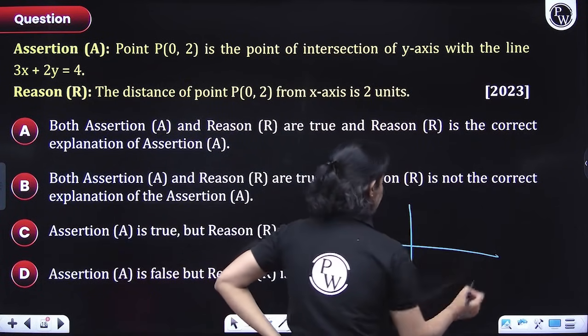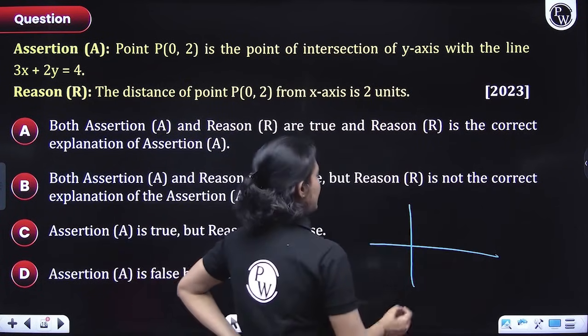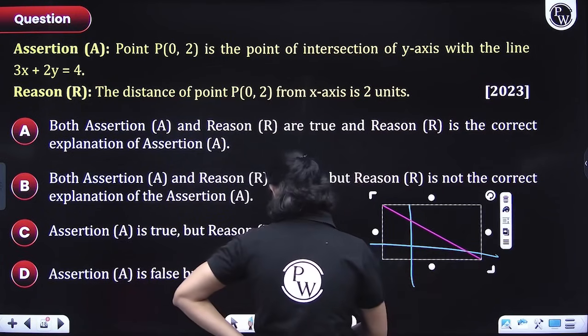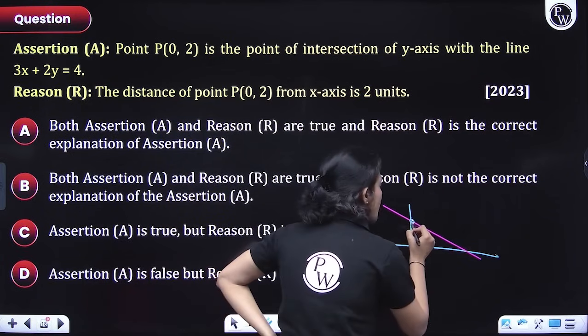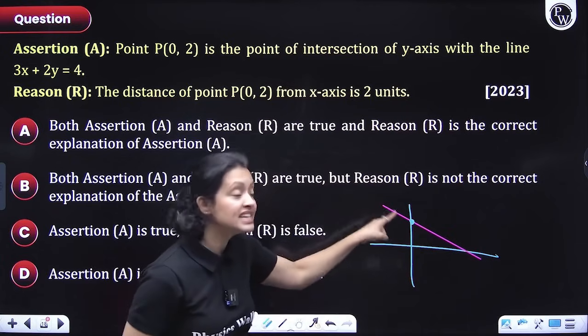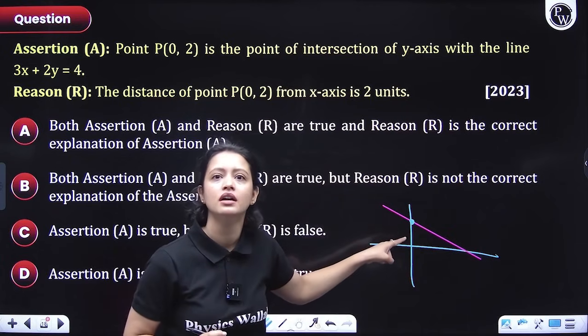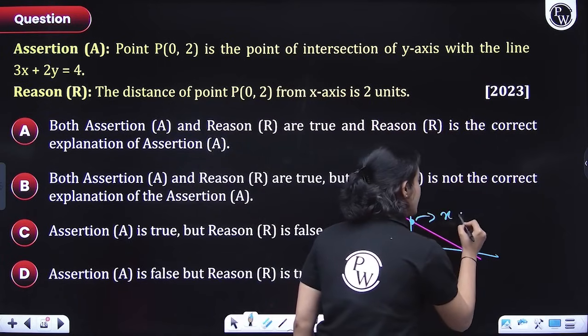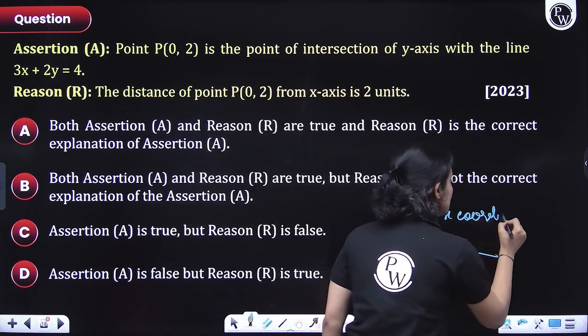If you have any line, and it is intersecting the y-axis, it is intersecting what? It is intersecting the y-axis. So at this point, at the intersection point, what would happen? The x coordinate would be 0. Yes or no? X coordinate would be 0.